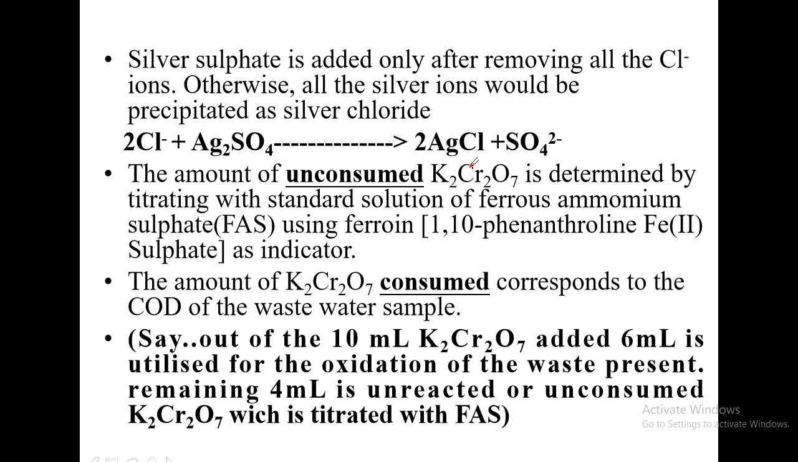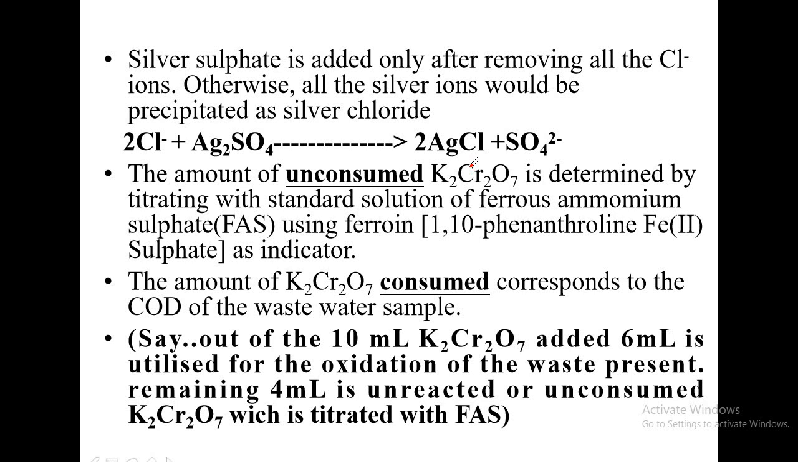What are silver ions needed for? Silver is needed in order to catalyze the reaction, because it is a good catalyst for the oxidation of straight chain organic compounds. So we are not supposed to lose silver ions. That is why silver sulfate is added only after the complete removal of chloride ions.